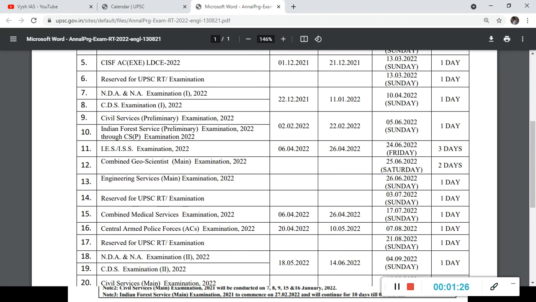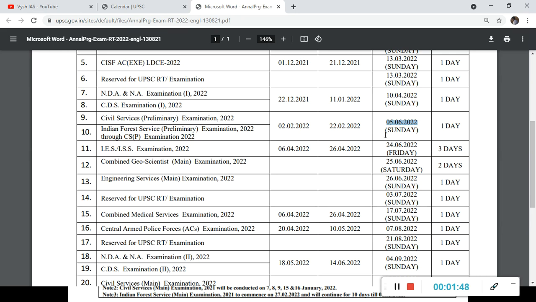Here we are concerned about the preliminary exam. Civil services preliminary examination 2022, that is the same day or the same exam for forest service. It's the same prelims. After that mains will differ. The dates for filling the form and all, that is yet to come. In February you will get the form, but the exam will be on 5/6/2022, that is June 5.